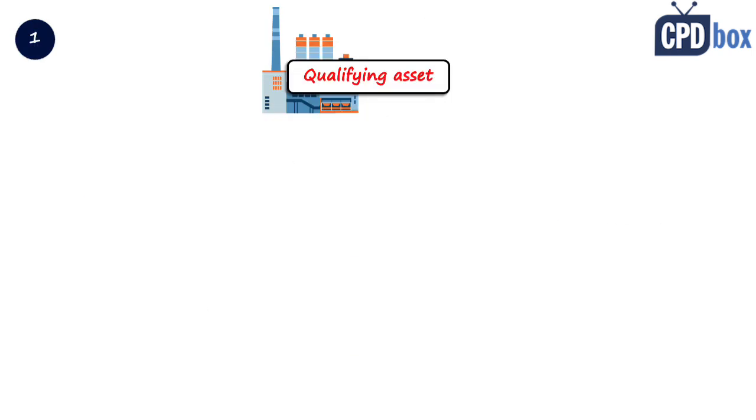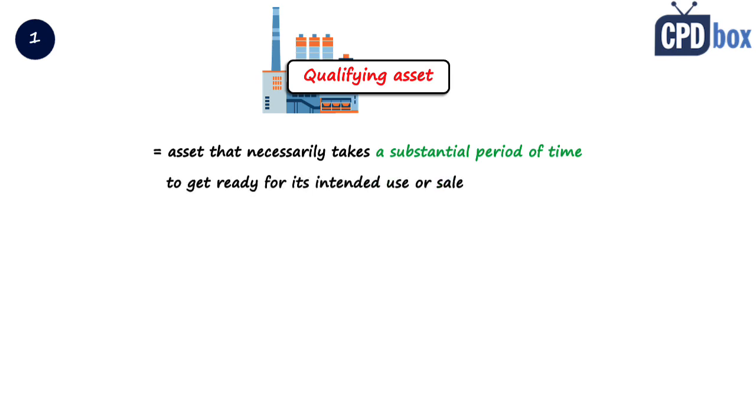First question, what is a qualifying asset? It is an asset that necessarily takes a substantial period of time to get ready for its intended use or sale. And here, this substantial period of time is important. IAS 23 does not define it precisely, so we must make judgment. In general, below 3 months would hardly qualify and above 1 year qualifies.